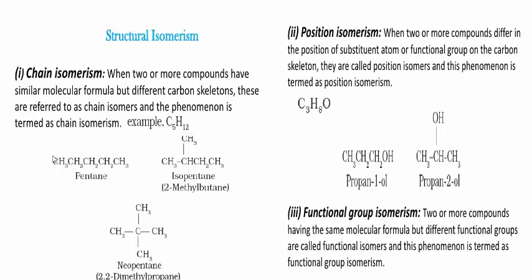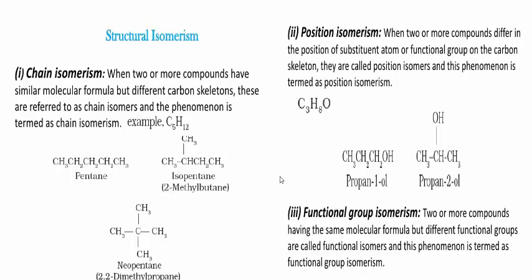This is the normal chain structure, normal pentane. This is isopentane. The total number of carbon atoms is 5 and hydrogen atoms is 12. Therefore these two have the same molecular formula, but there is a change in the chain of the carbon atoms. This one is neopentane; 2,2-dimethylpropane is the IUPAC name of this compound.